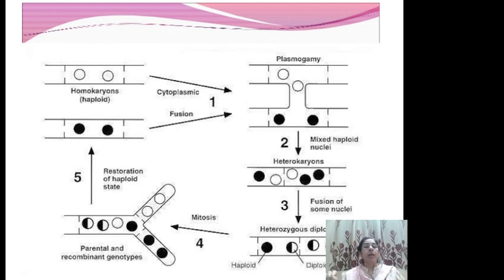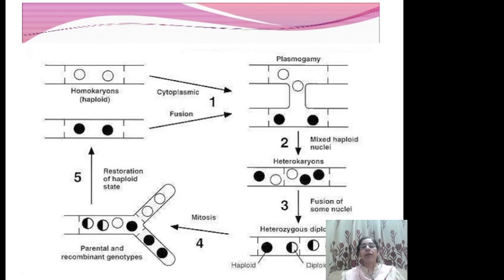takes place. Now homokaryons are those where similar types of nuclei are present. In the first instance, homokaryons from two different thalli undergo a cytoplasmic fusion resulting in plasmogamy, so that the same thallus now has two karyons from different thalli.